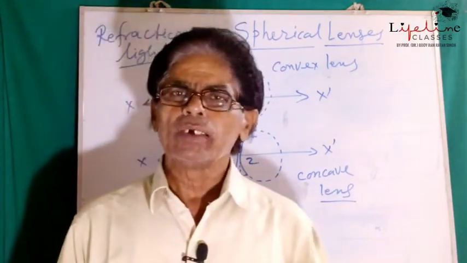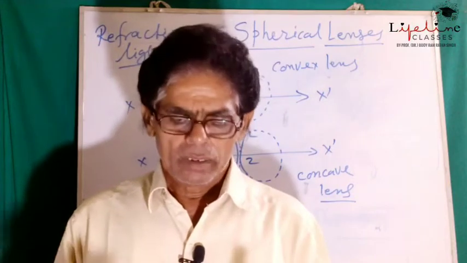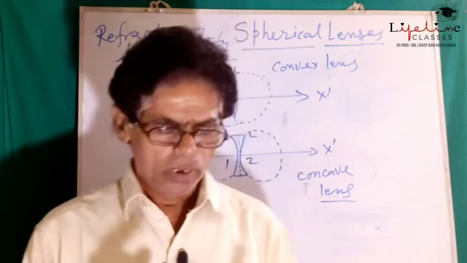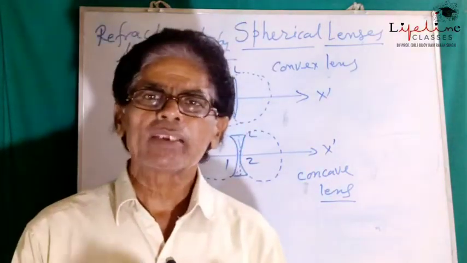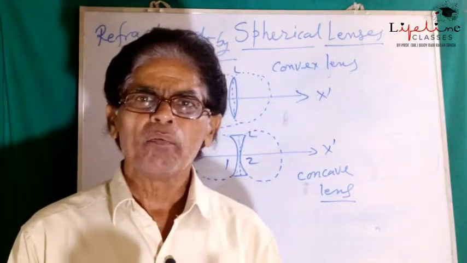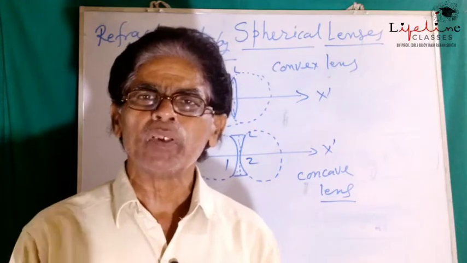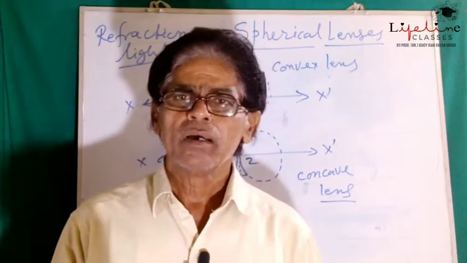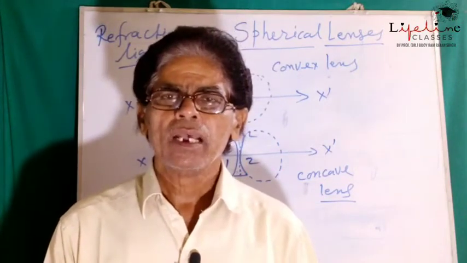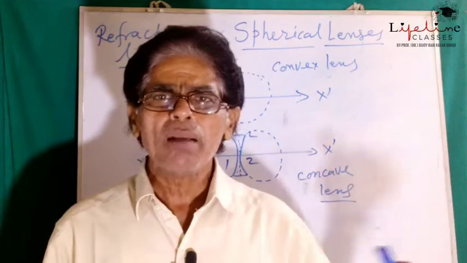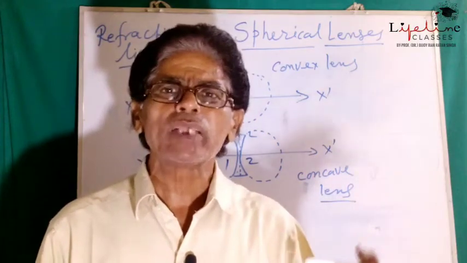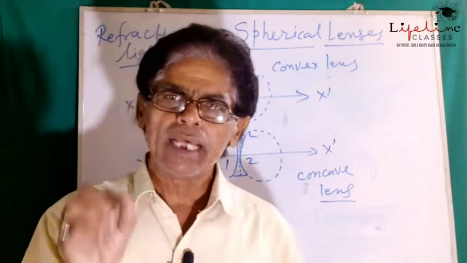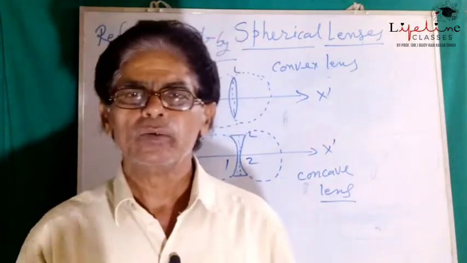Now the next term related to this, the principal focus. In case of convex lens, principal focus is the point on the principal axis at which the parallel beam of light coming from one side of the lens gets converged on the other side.